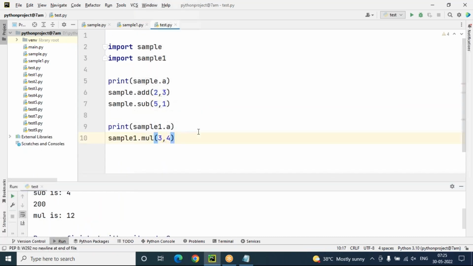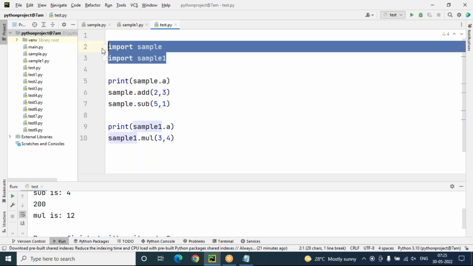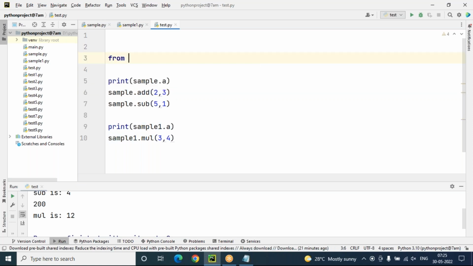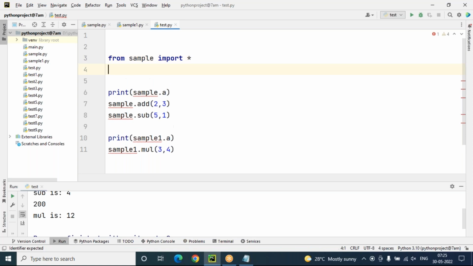Got my point? Yes. But sir, if I include like this, it's very clear because you are going to access the members with a clear module name. But what happens if I try to use this one? Now you can see from sample import star, and from sample1 import star. This will also work, sir. Fine, this will also work.